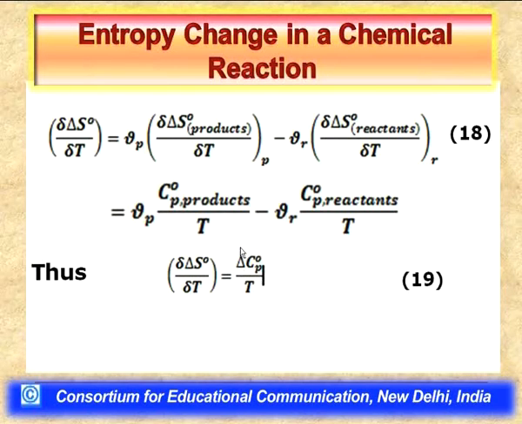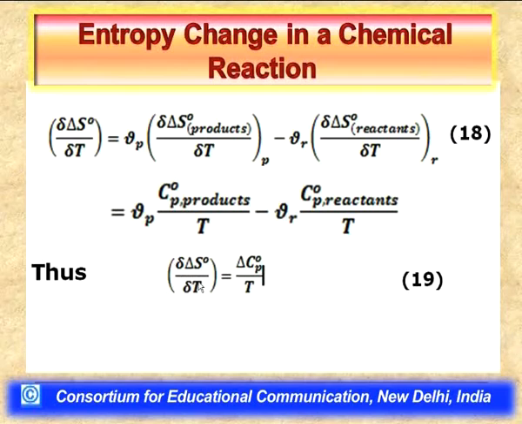One is the sum of stoichiometric coefficients times the heat capacities of products, and the other term is the stoichiometric coefficient times the standard heat capacity of reactants, and that is how we get delta Cp standard by T for a particular reaction.